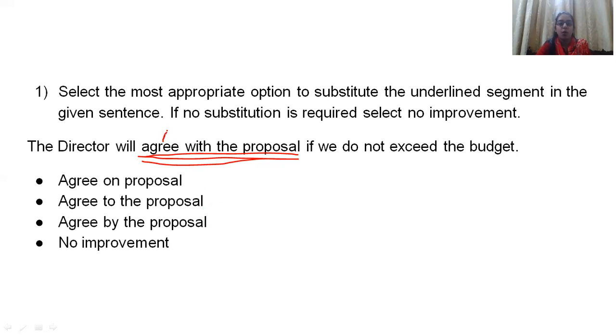Now, generally, we know "agree with the proposal" is not the correct preposition to be followed. Generally, with agree, the preposition used is "agree to the proposal." So the correct replacement for this answer will be: the director will agree to the proposal if we do not exceed the budget. There are certain specific prepositions which go with certain specific words. So with the word agree, generally the preposition that is followed is "agreed to," not "agreed with."